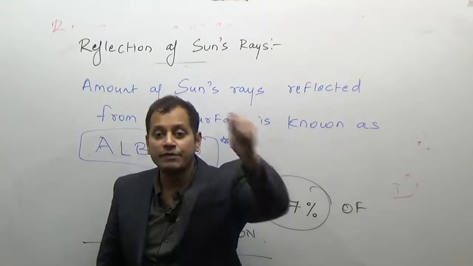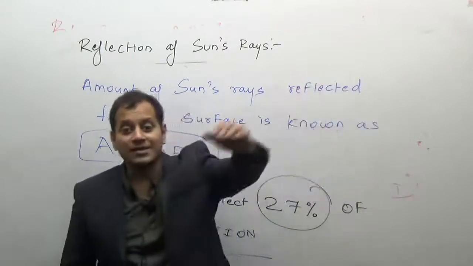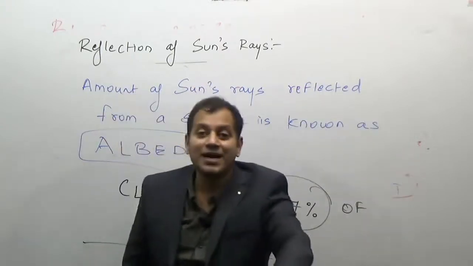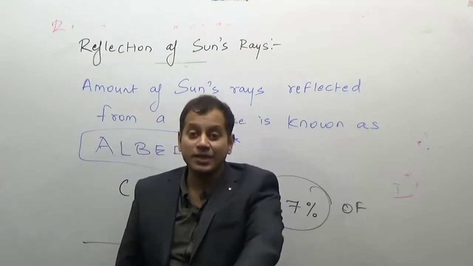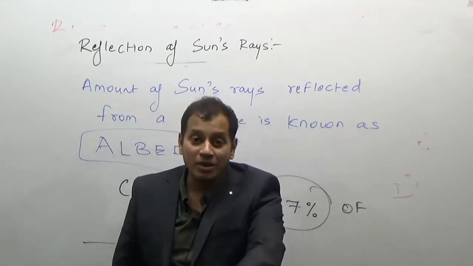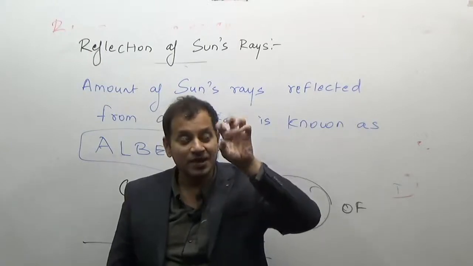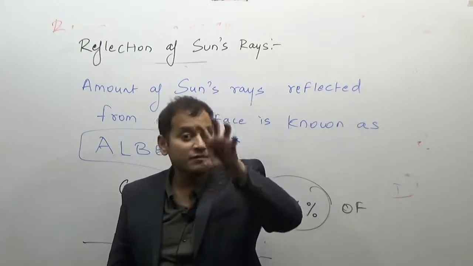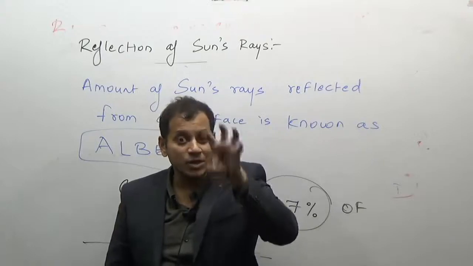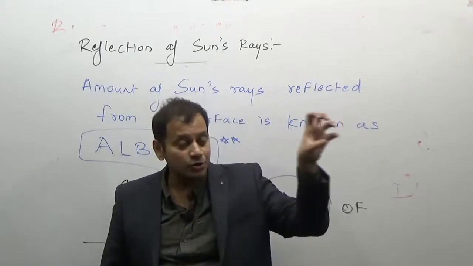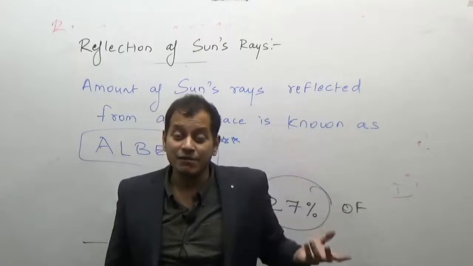Now, why is it generally advised to wear light colored clothes during the summer season, not black or dark colored clothes? Because black color absorbs all energy. If during summer we wear dark or black clothes, we will feel more heat because they absorb more of the sun's rays.